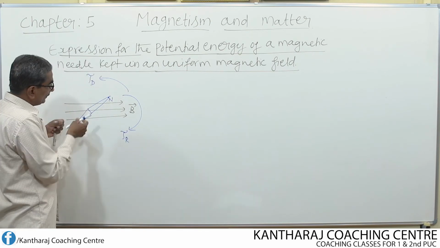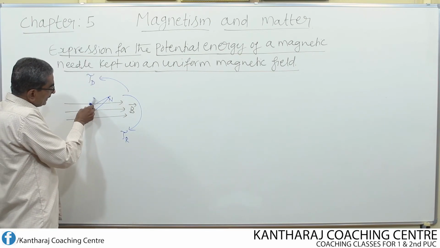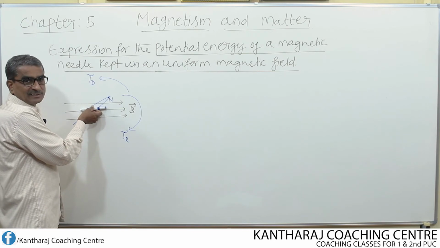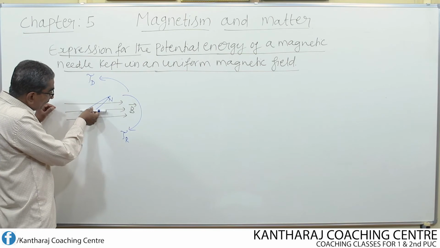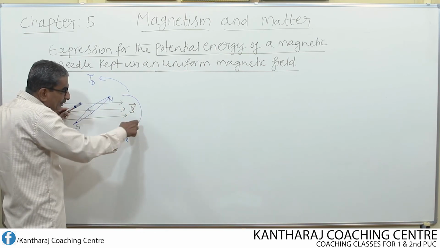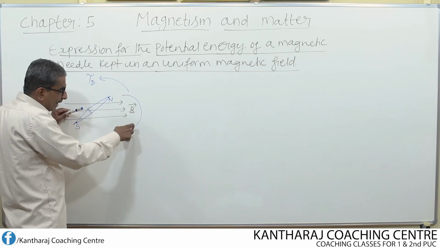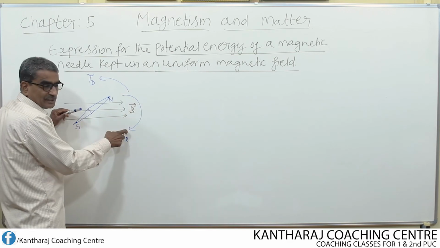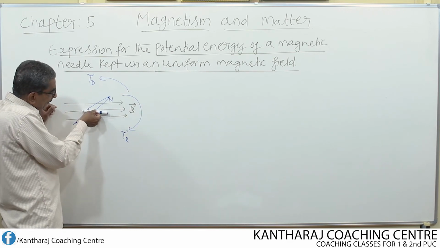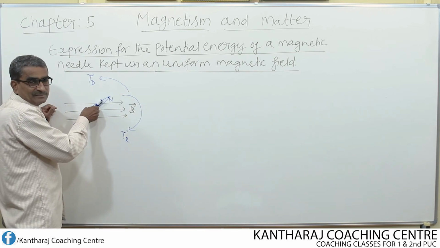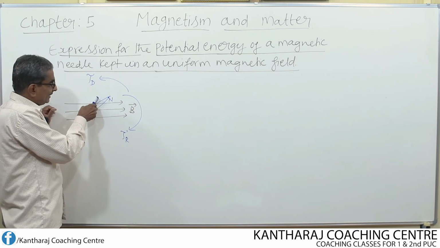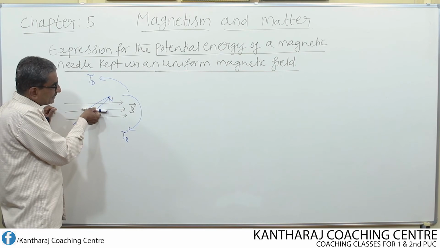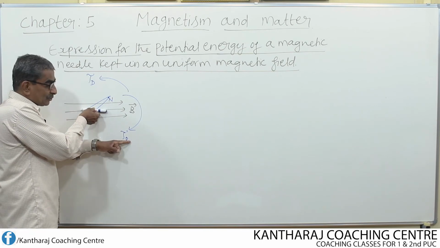Now when the restoring torque is acting like this, in order to make the needle deflect against this restoring torque, that means opposite to the clockwise direction, some work should be done on the magnetic needle. The needle rotates like this because of restoring torque.